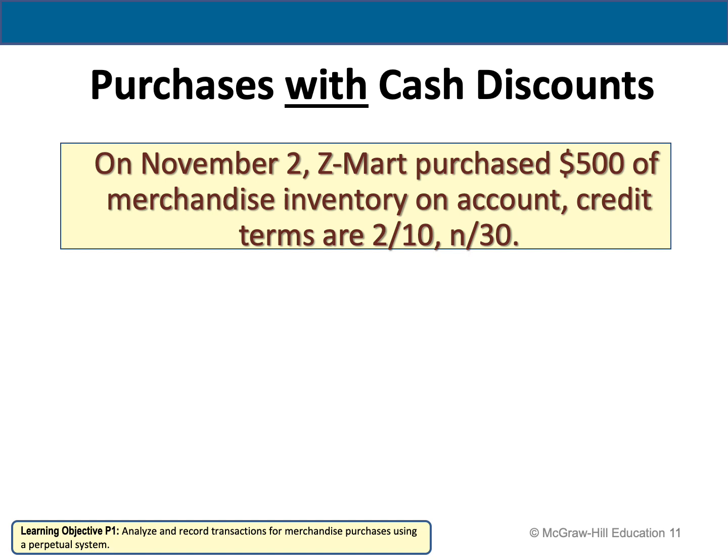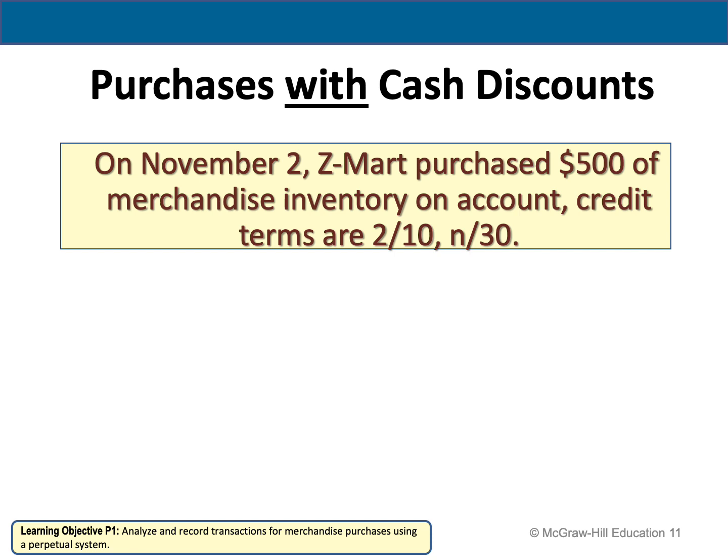Z-Mart purchased the merchandise inventory. So if we purchase, it means that my merchandise inventory is increasing. Remember, inventory is an asset. So it will increase on the debit side. But did the company pay cash to purchase it? No, it's on account.